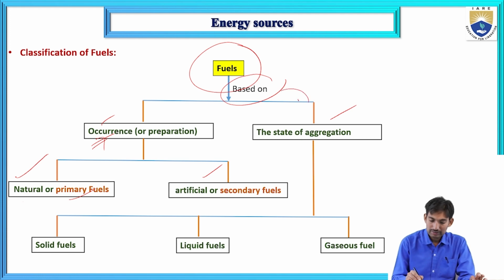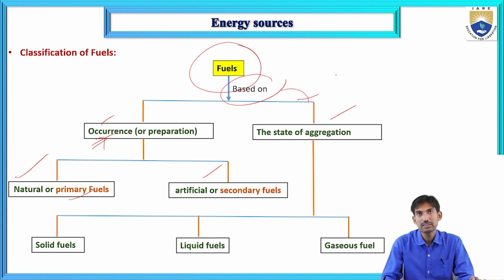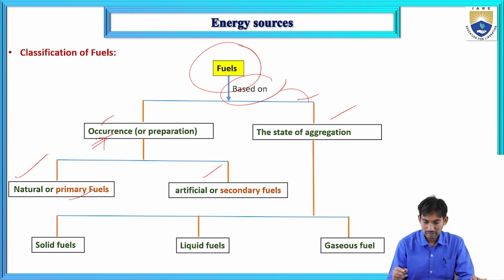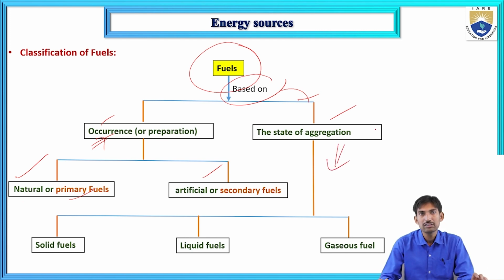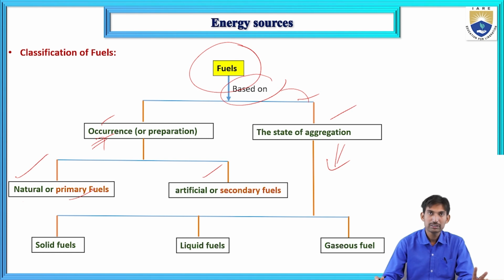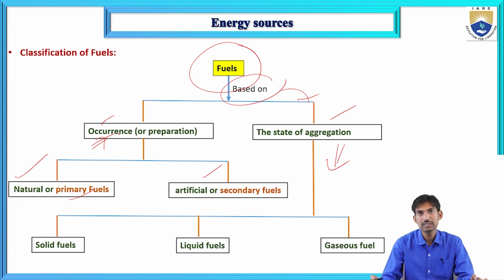And the second type is the state of aggregation. Based on the state of aggregation of molecules, the fuels are classified into three types: solid fuels, liquid fuels, and gaseous fuels. So fuels are classified into two types, based on occurrence and based on the state of aggregation.